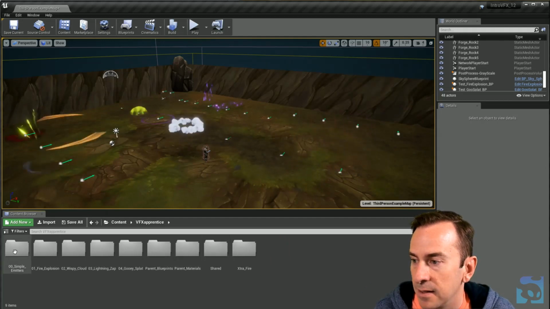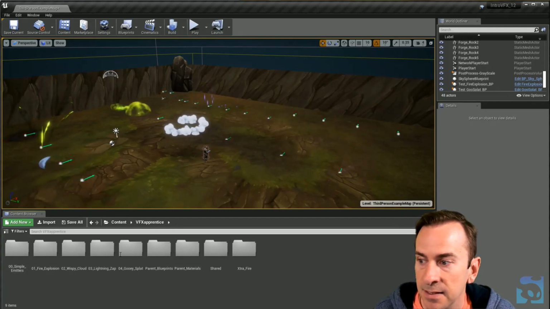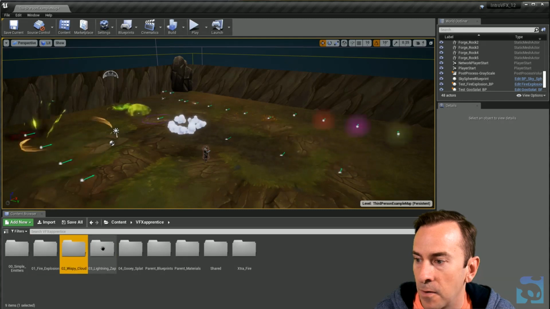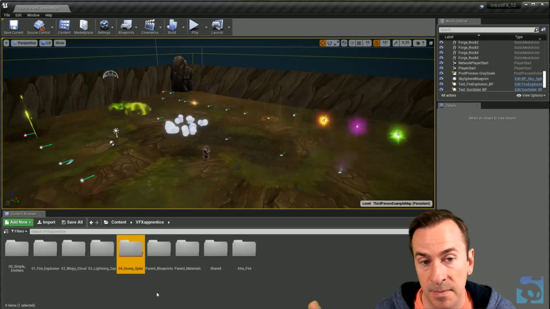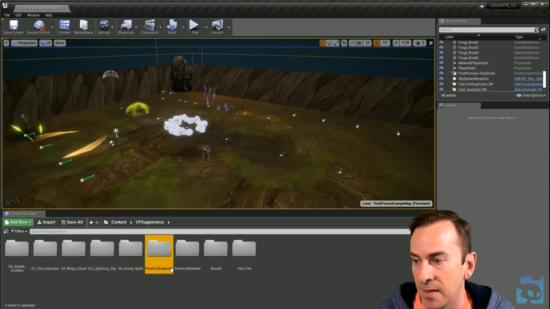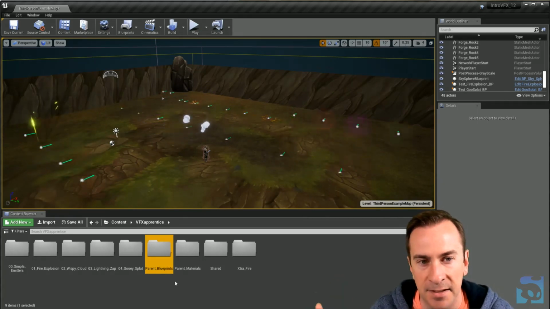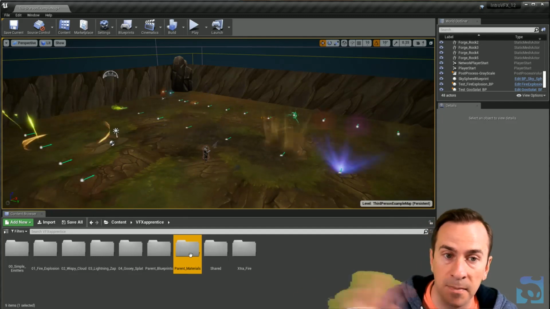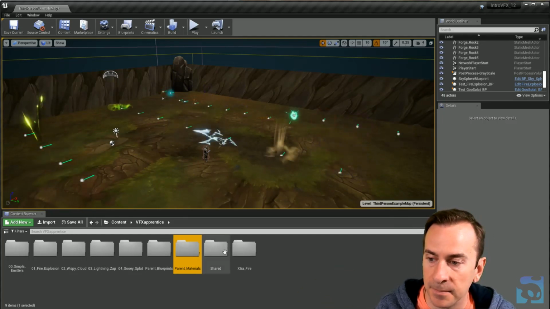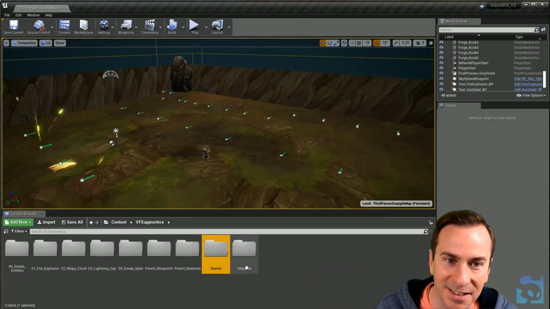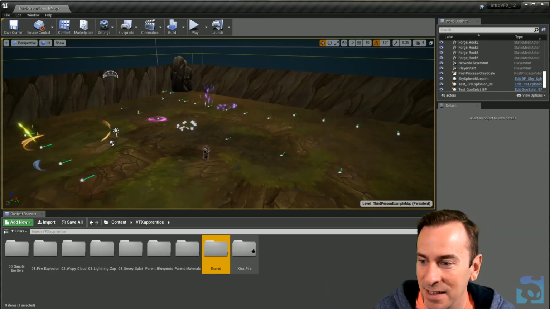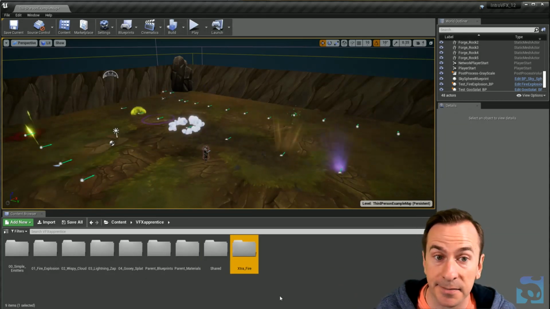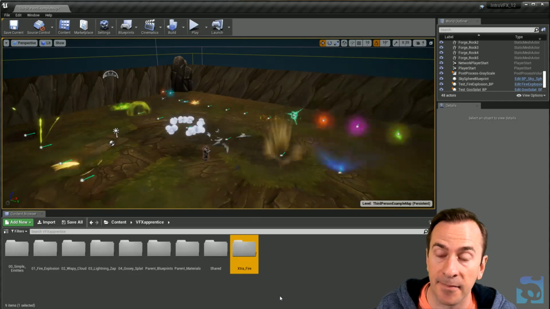We've got the simple emitters, which is all these. We've got the 4 major emitters. I'll get to those in a minute. And then we've got the blueprints that kind of make them fire in the environment when you press certain keys. We've got the materials, which are shared by more than one emitter. Other shared assets aside from the parent materials. And then we have a bonus. Guys, got a bonus campfire.